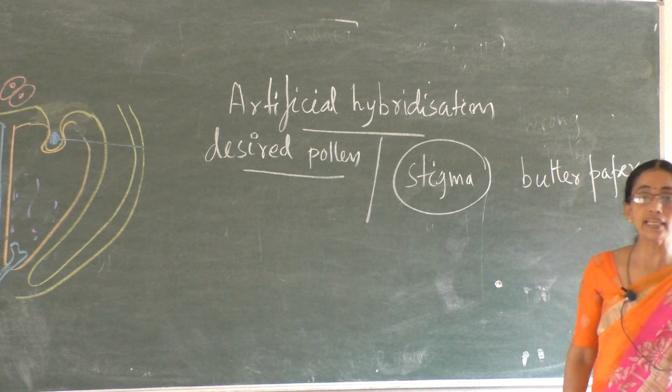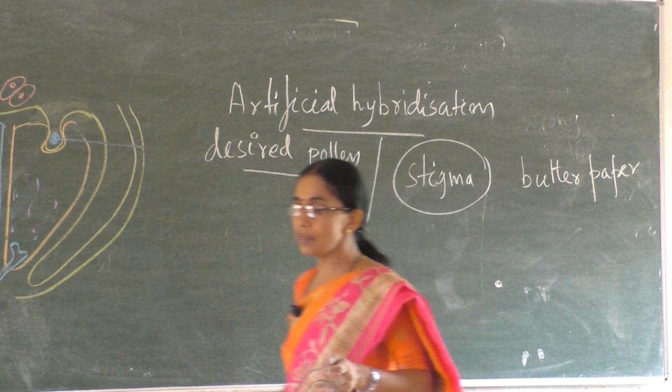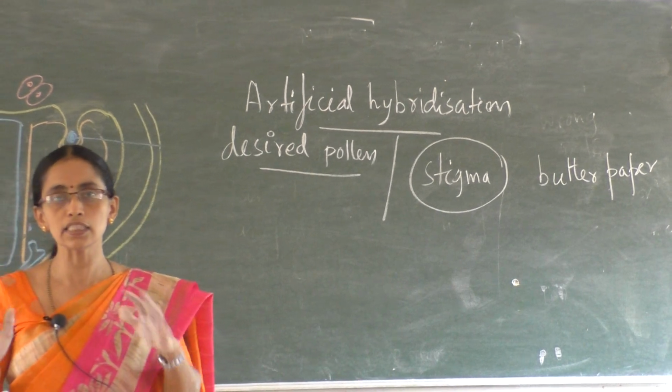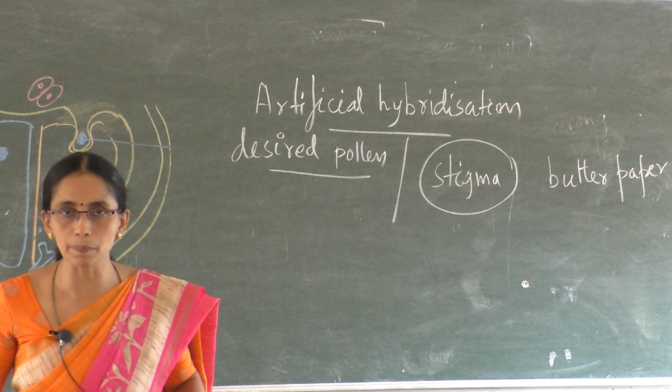So that is what they did. In the experiment they took desired pollen and the stigma they covered with a butter paper.